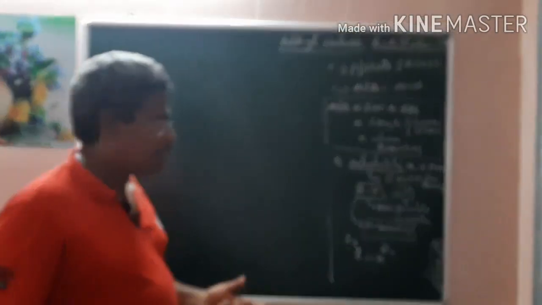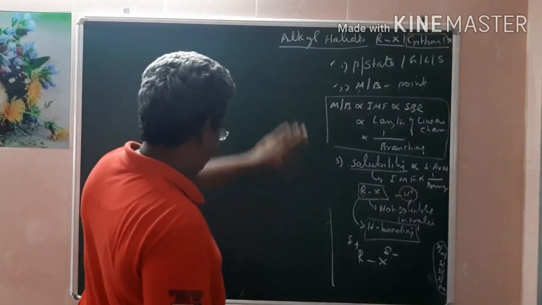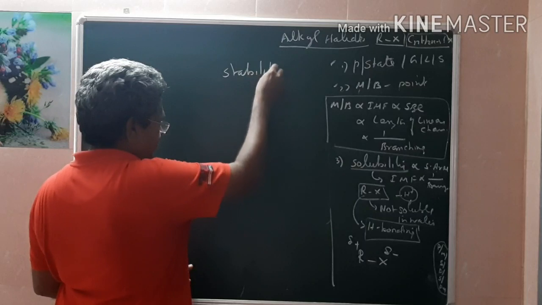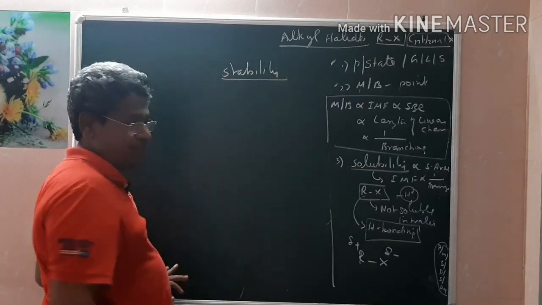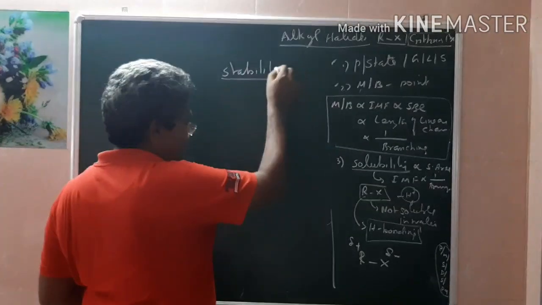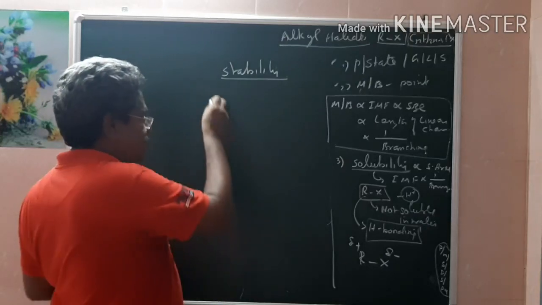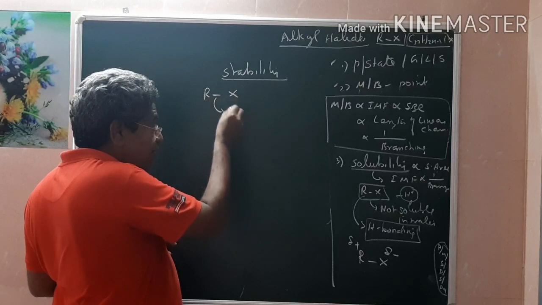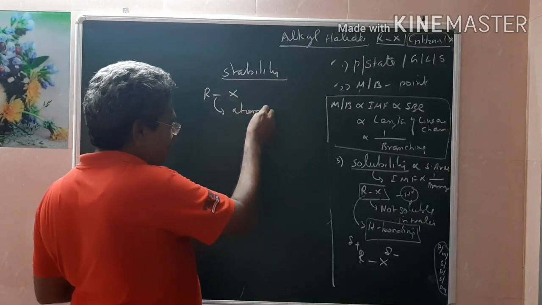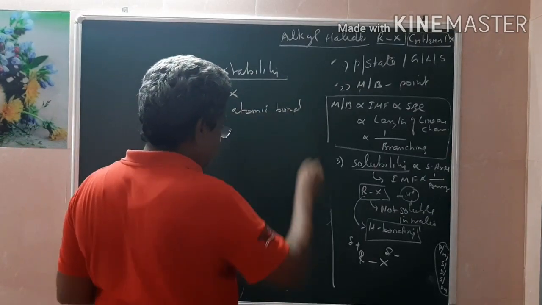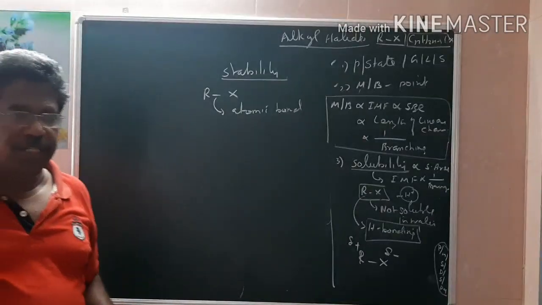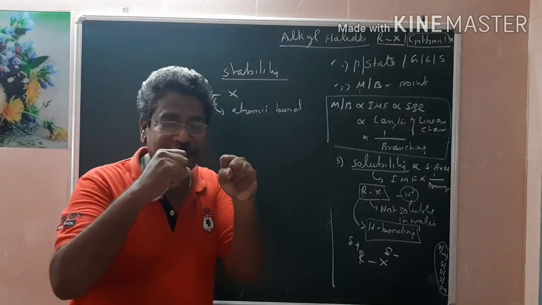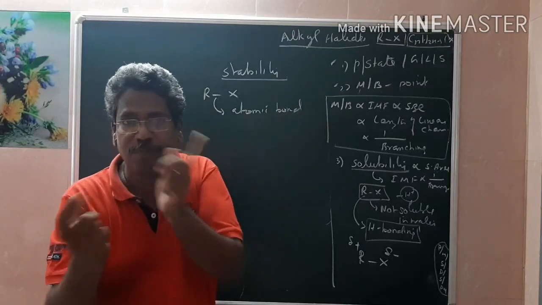Then next I want to discuss stability. Stability means the stability of that particular alkyl compound, so you have to think about the atomic bond. Now you forget about intermolecular force. When I am talking about stability, you have to think about the force of attraction between the alkyl group and the halogen atom, between these two, not between the two neighbors.